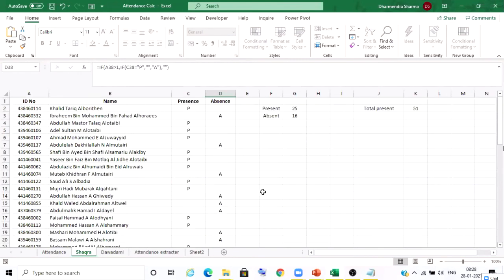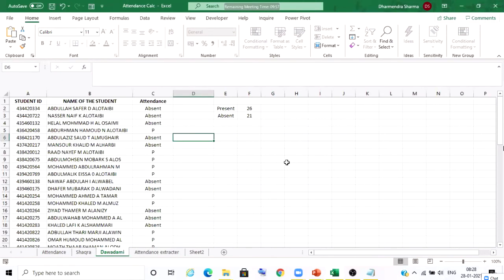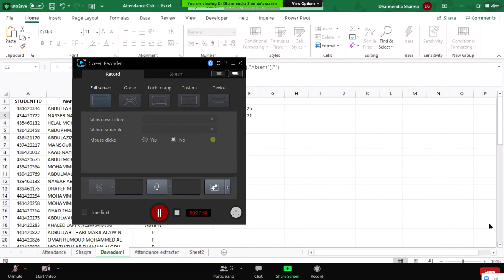Anything to say about them? Okay. Now I come to Dawadmi. In Dawadmi, 21 students are absent. I am taking the names of the absent students. If they are present, please speak. Otherwise, you are marked absent. Abdullah Safar D. Al-Taibi absent. Nasir Naif absent. Hilal Muhammad.